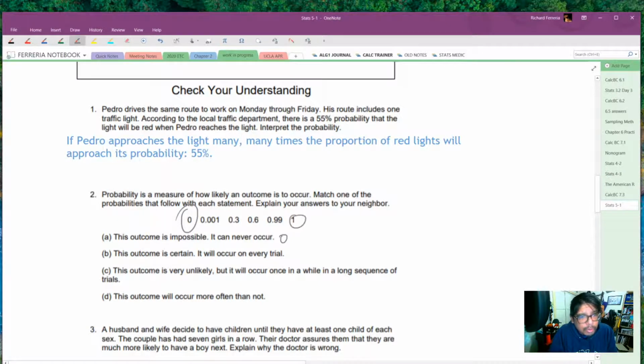That's 100% or 1. The outcome is very unlikely, but it will occur once in a while in a very long sequence of trials. Okay, very unlikely means we're looking at a number close to 0. So that is 0.0001.